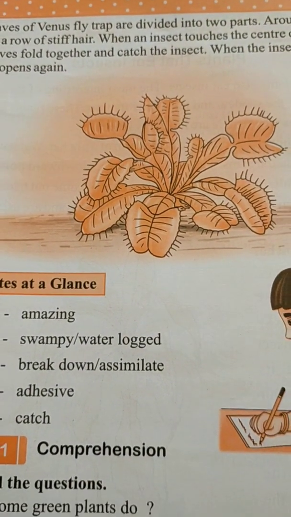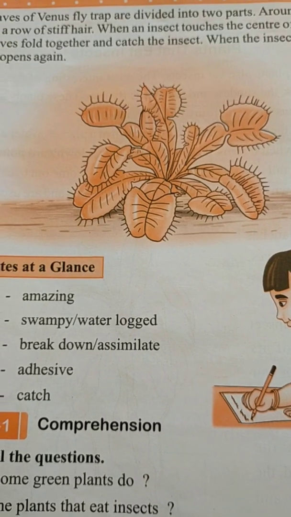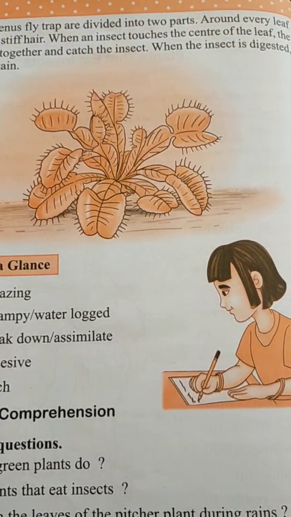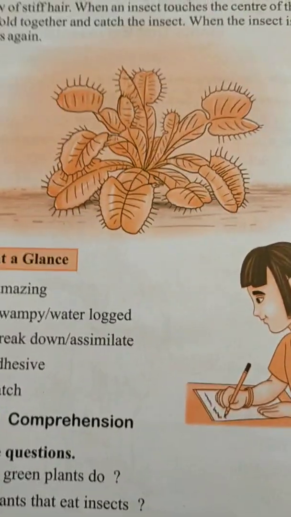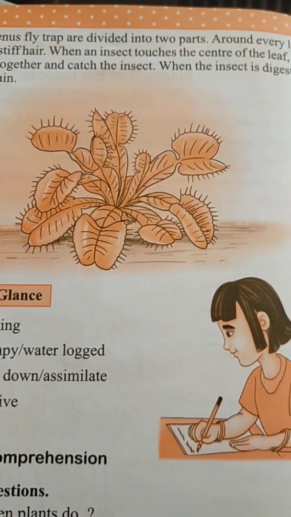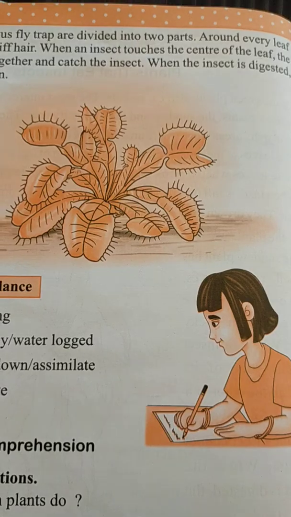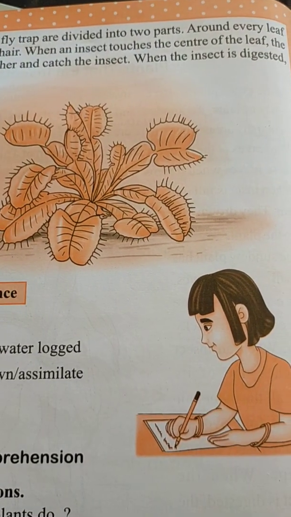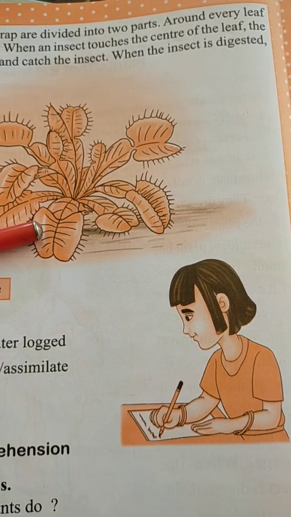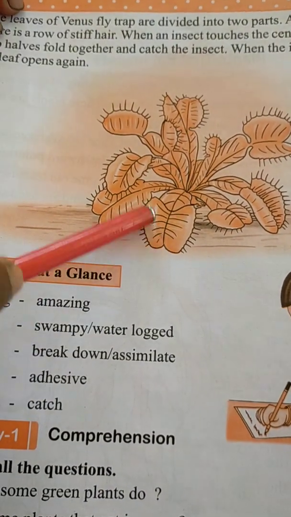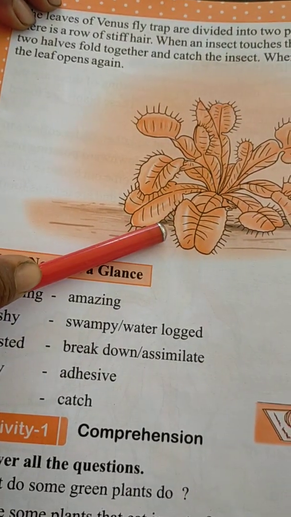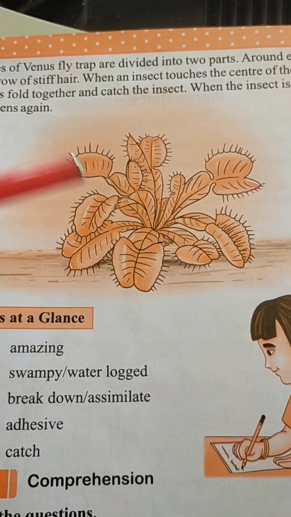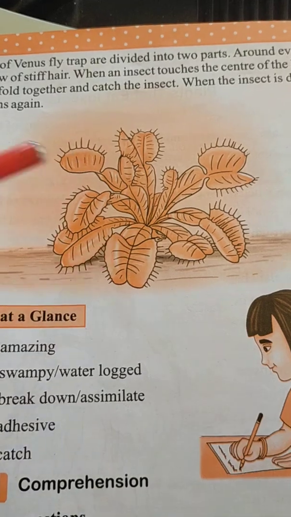That is like when you want to catch a mosquito or a fly, you close your hands and catch it. This automatically closes, and easily catches the insect, because of the stiff hair of the leaves of the plant.